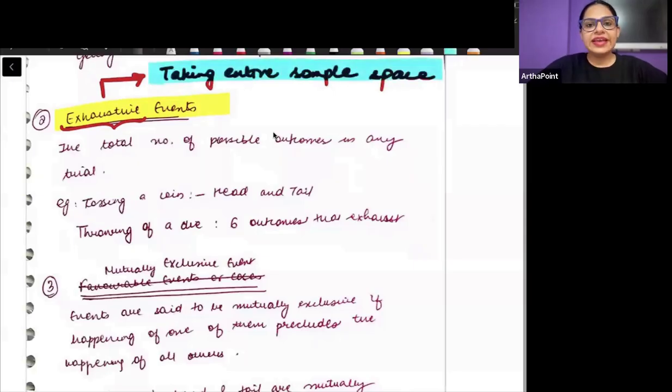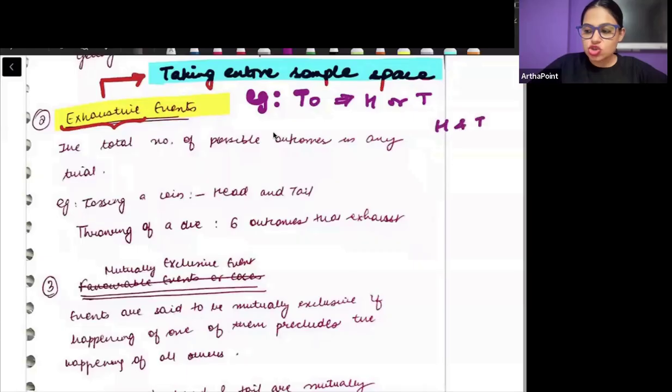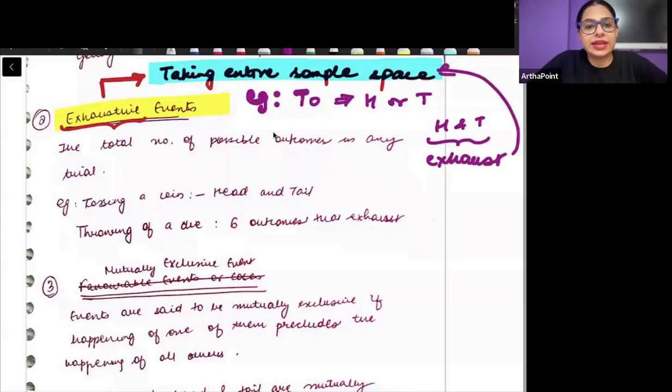So when we say exhaustive events, we are talking about the total number of possible outcomes. Just for example, when I toss a coin, I get head or tails. So head and tails together, they exhaust the entire space. There is no third thing that can happen. Either head will come or tail will come. So these are exhaustive events. They exhaust the entire space.